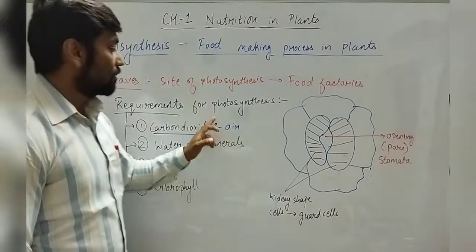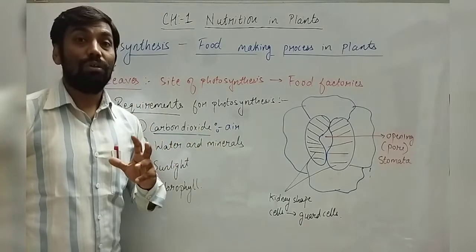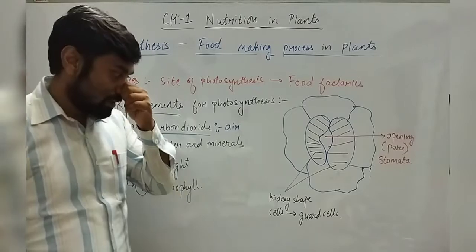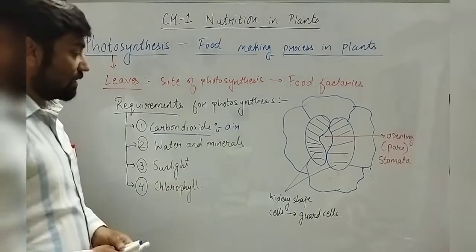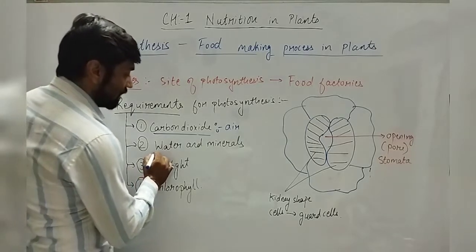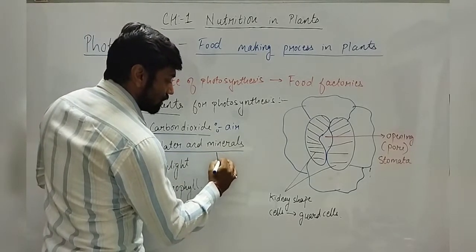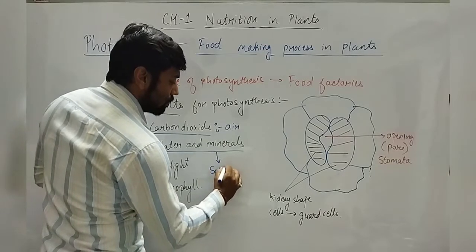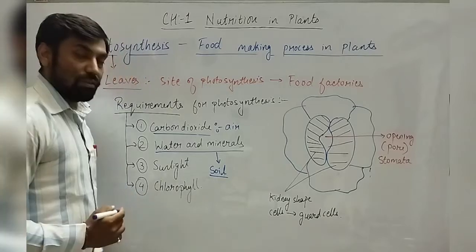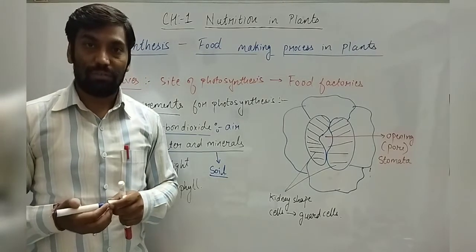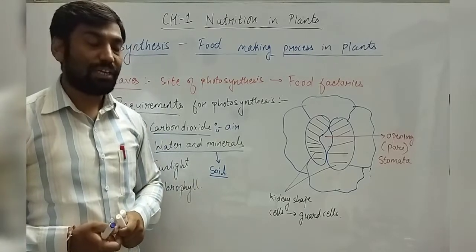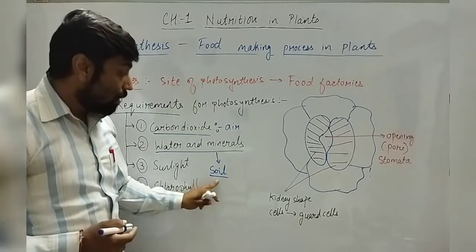So I hope everybody understood from where and how leaves get carbon dioxide, right? The second thing that we will be discussing is how plants get water and minerals. So they get it from soil. Okay, we water the plants, right? We provide water and nutrition to the plant, right? So how do they get it?